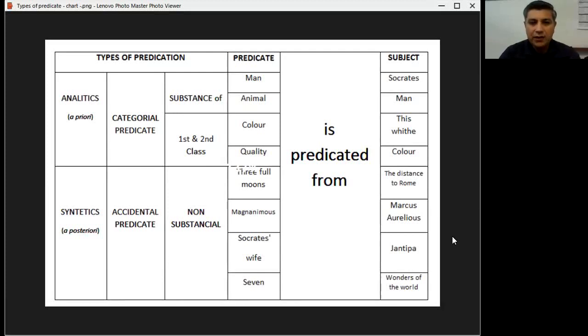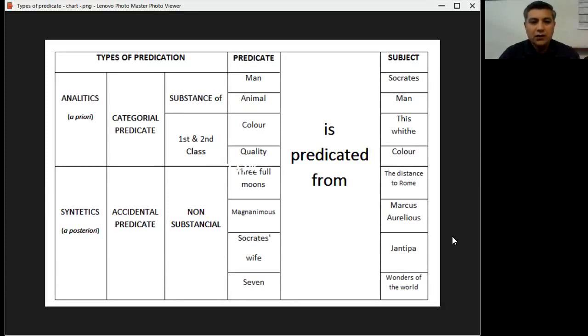Analytic means that you are not adding new information. You don't need to add more information to make a sentence, to predicate something from the subject. Whereas in the accidental predicate, you are adding new information into the sentence you are making.